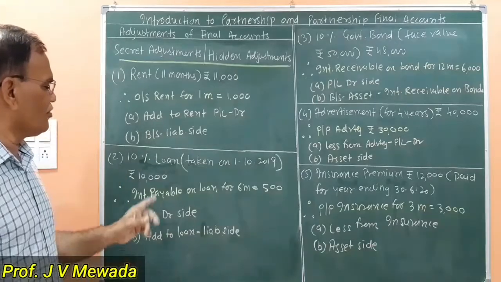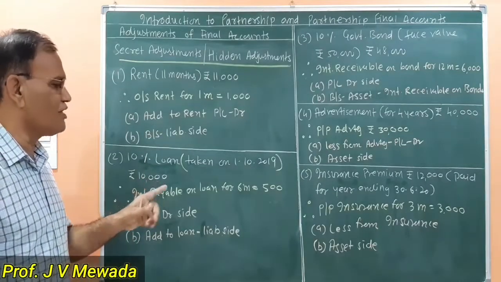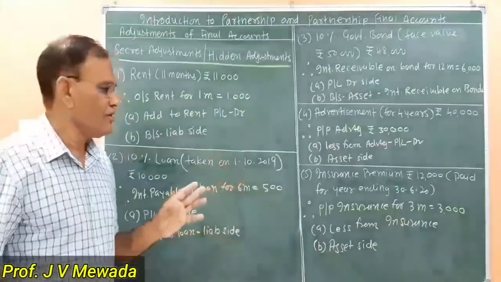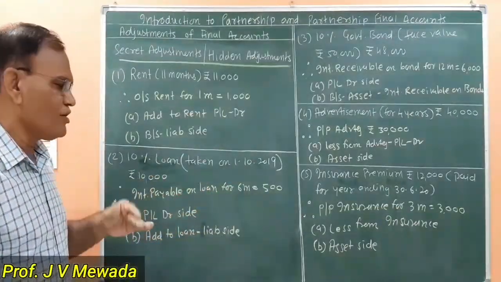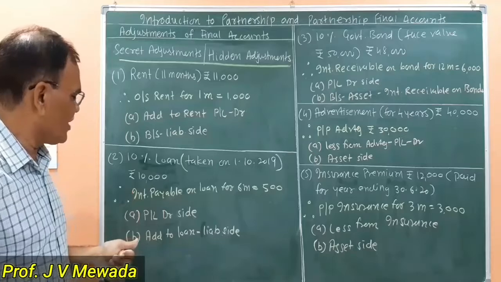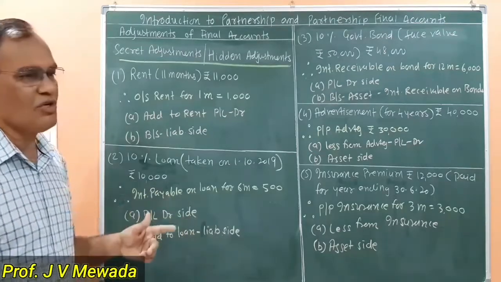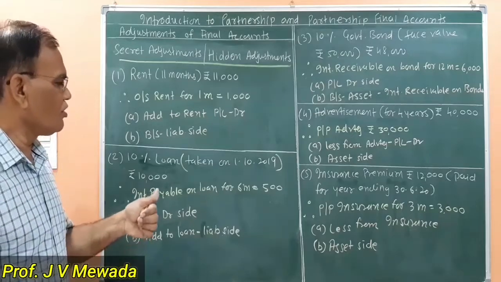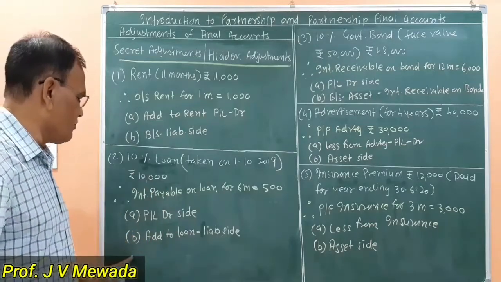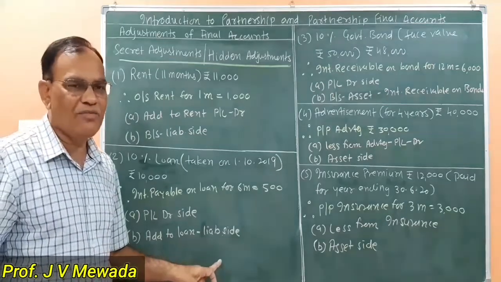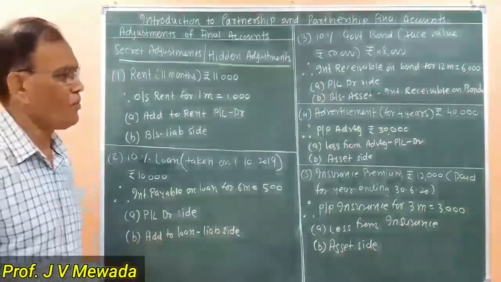How are we calculating the amount? 10% of 10,000 is 1,000. So for 6 months it is 500. So this amount is payable. So again we have the normal effects. Profit and loss account, debit side, we are showing interest on loan. And second effect, we are adding to the loan on the liability side of the balance sheet.